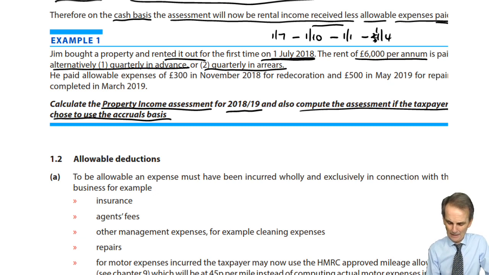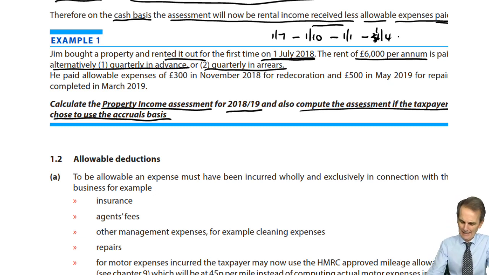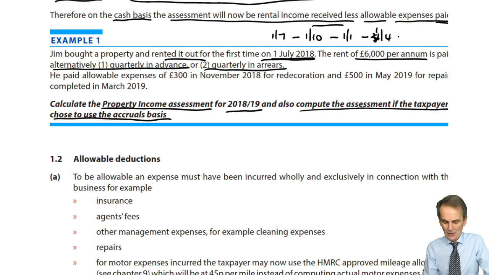Very appropriate to make that mistake on the 1st of April. A fool's error. So on the 1st of April, this time of course January and April 2019, those amounts were received. Quarterly in advance, we've got 1, 2, 3, 4 quarterly payments.